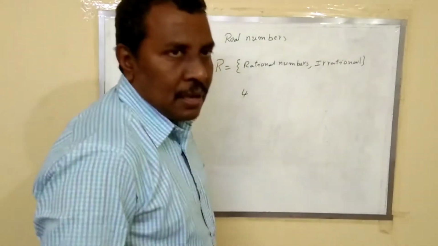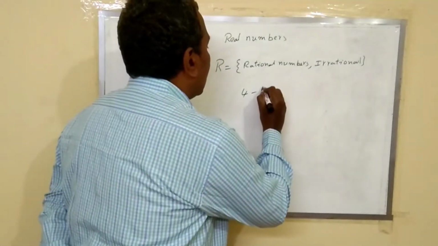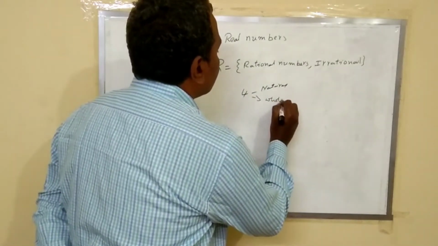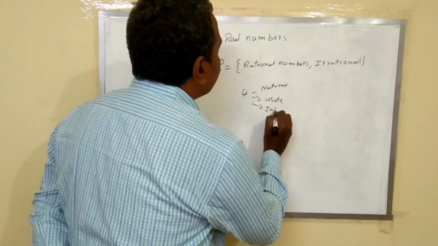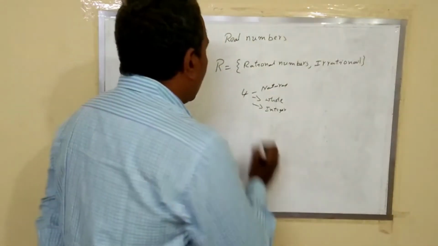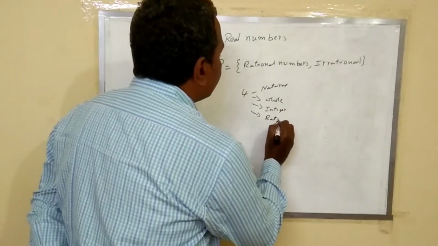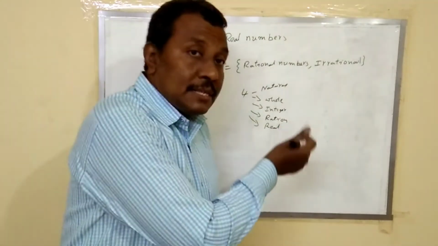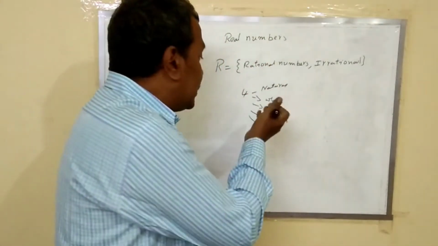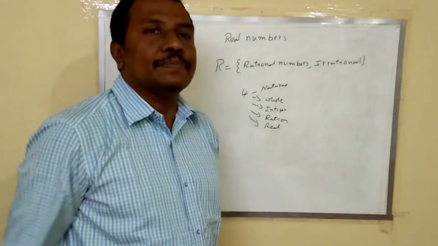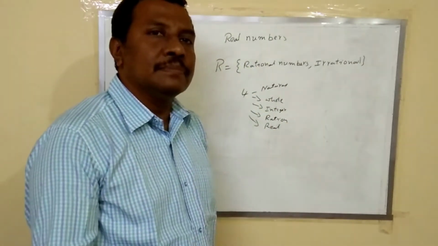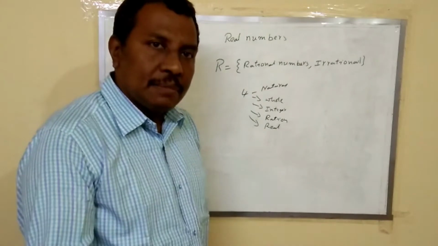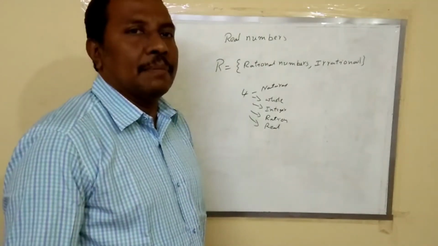4. Actually 4 is a natural number. And 4 is a whole number. And 4 is an integer, I mean a positive integer. Okay, and 4 is a rational number. And finally this 4 is a real number. So every natural number is a real number, every whole number is a real number, every integer is a real number, every rational number is a real number and every irrational number is a real number. Okay.